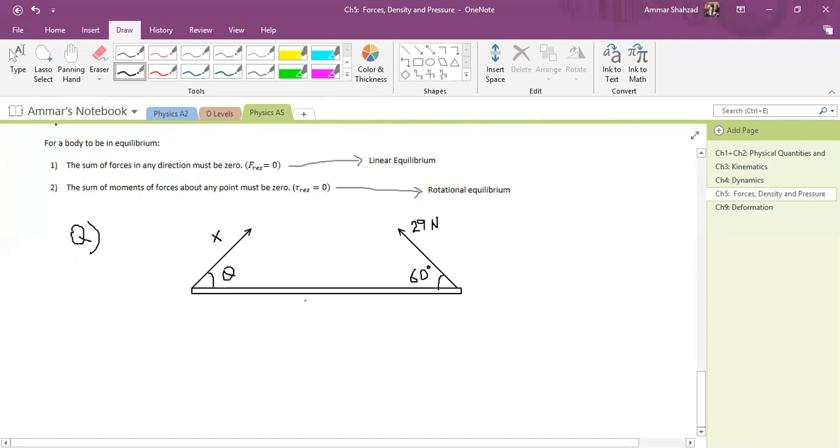Yeah. So you have this last force which is acting from the center like this. And this force is basically 50 newtons. Now they are saying this object is in equilibrium. Equilibrium, total equilibrium.